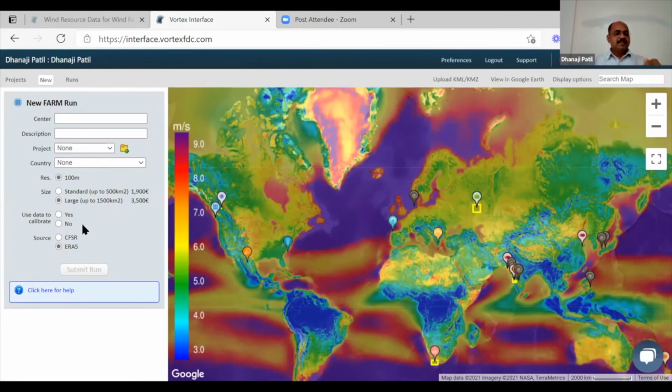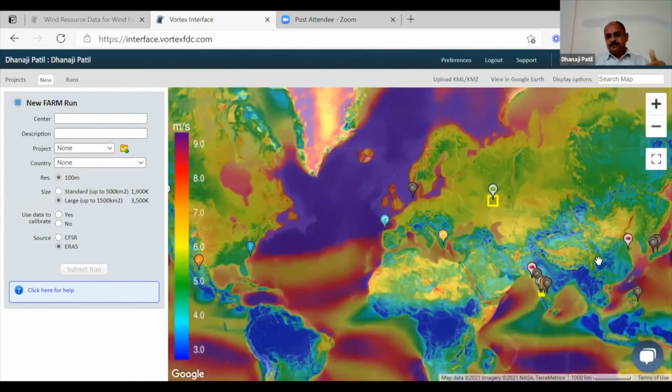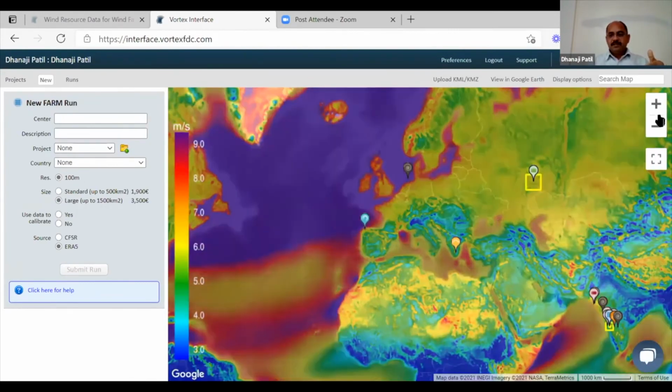And you can see if you have measured data, you can use that data to calibrate the farm output, and you can select the source. Suppose you go for some area in Vietnam.